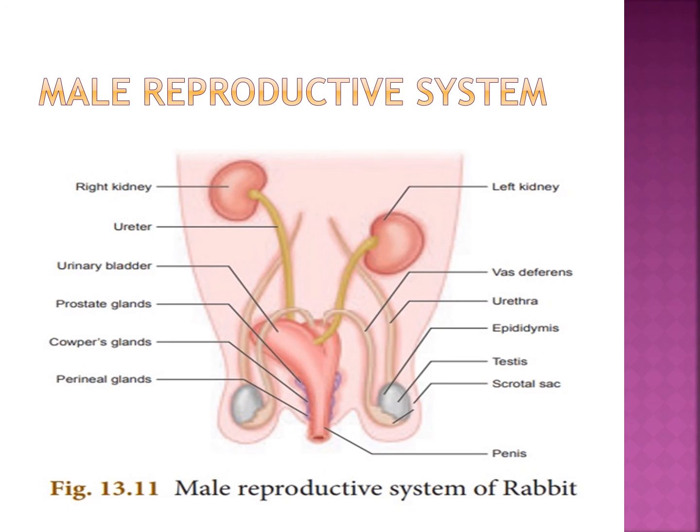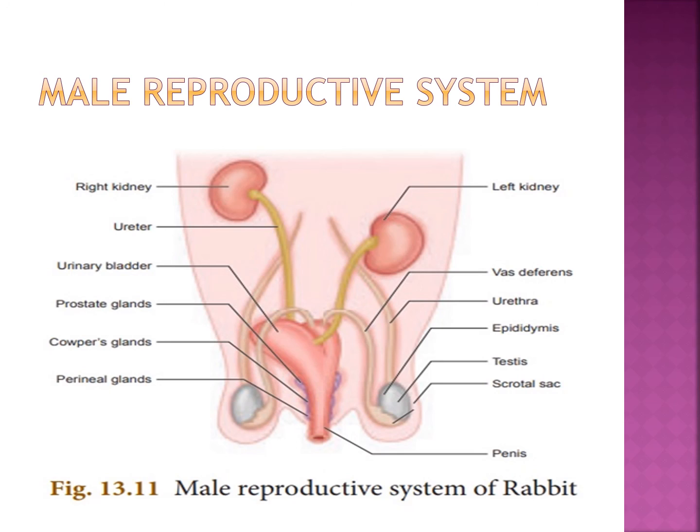Now the male reproductive system has a pair of testes, ovoid in shape. The testes are enclosed by the scrotal sac, the bag-like structure. Each testis consists of numerous fine tubules called seminiferous tubules.